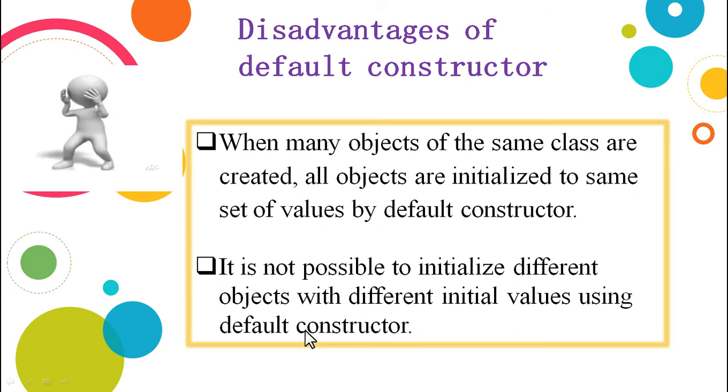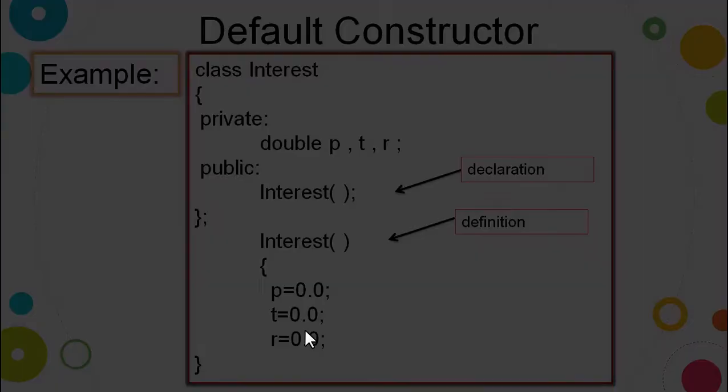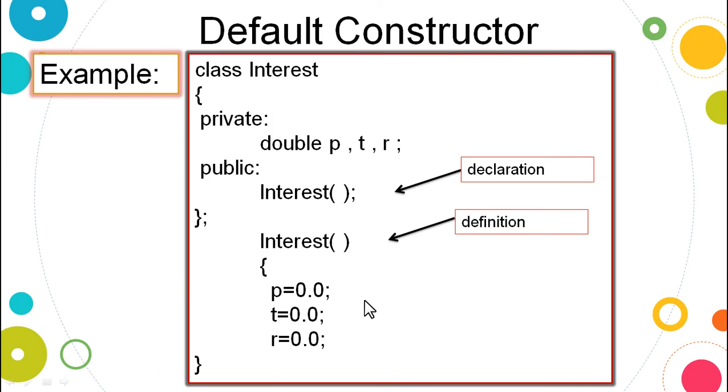So how can we solve this? What is this same set of values being initialized? Going back, if objects have been created for the class interest, let us consider objects I1, I2, I3, I4 and I5 created in the main method. I1 will have the same values as I2, I3, I4 and I5, that is P equals 0.0, T equals 0.0, R equals 0.0.